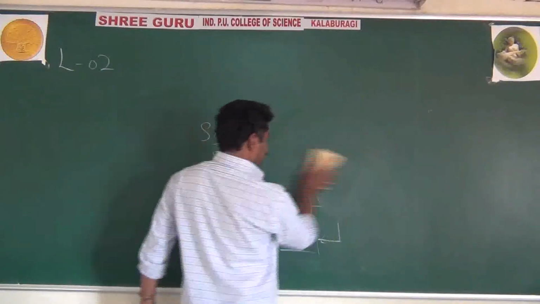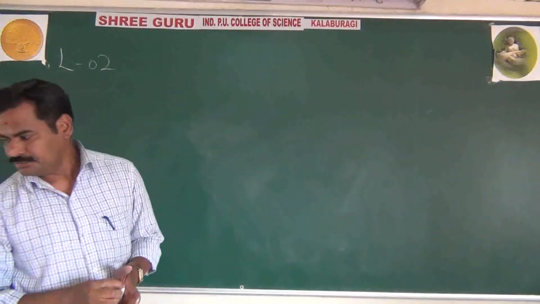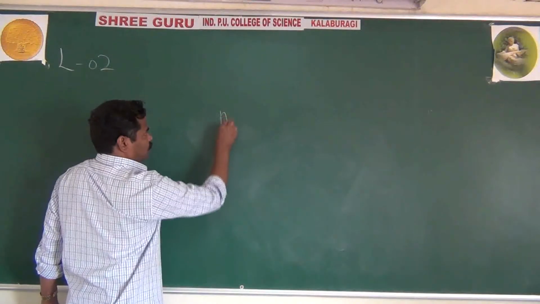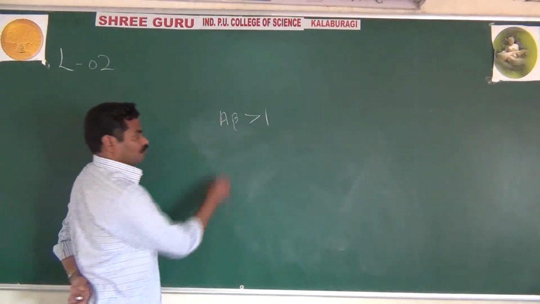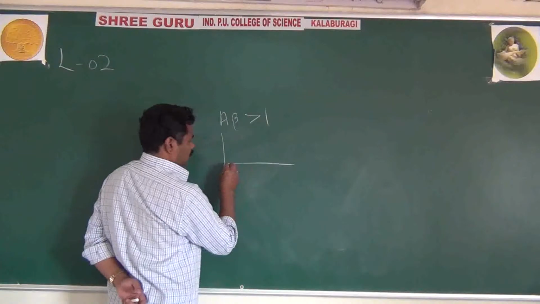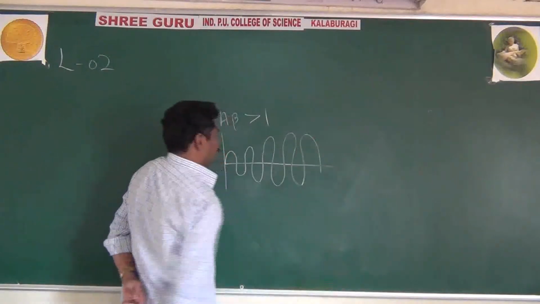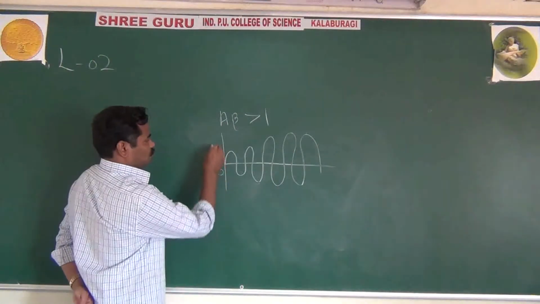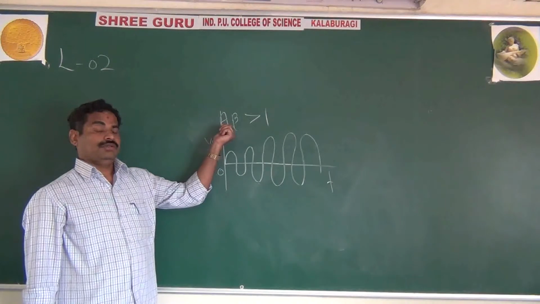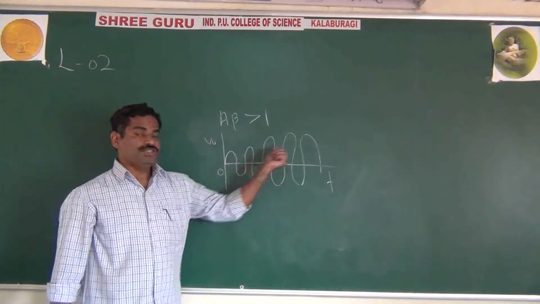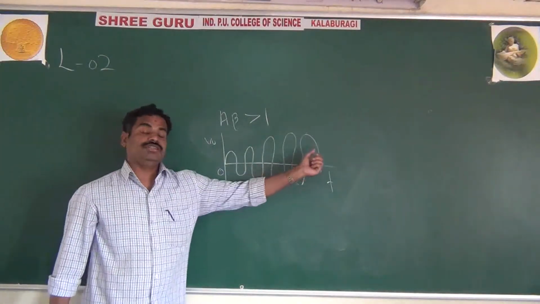And you may see here, if you take A beta greater than 1, then what type of oscillation will we get? We get oscillations like that. As usual, 0, V0, T. If A beta is greater than 1, you see the amplitude is increasing with respect to time.